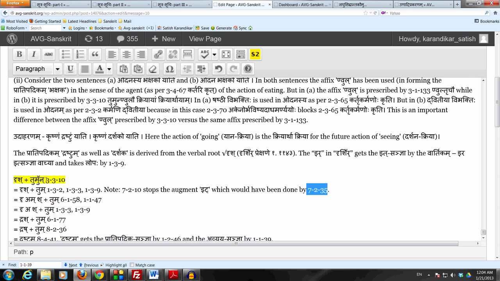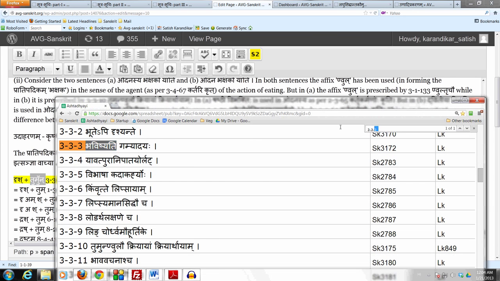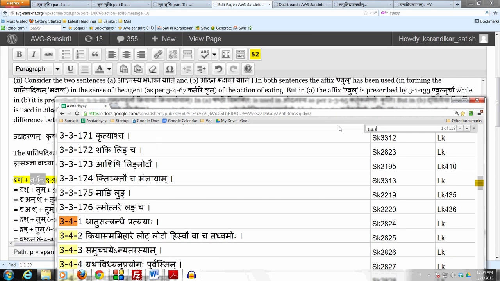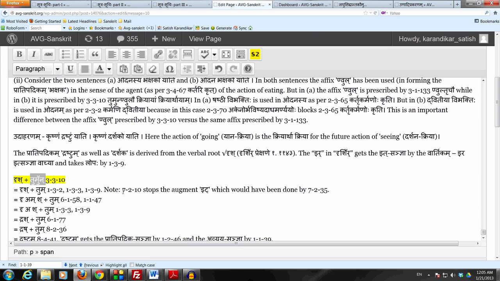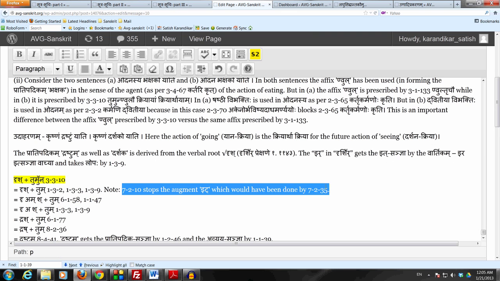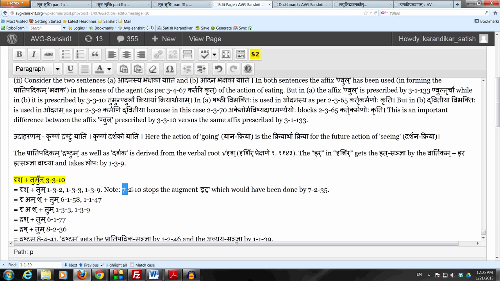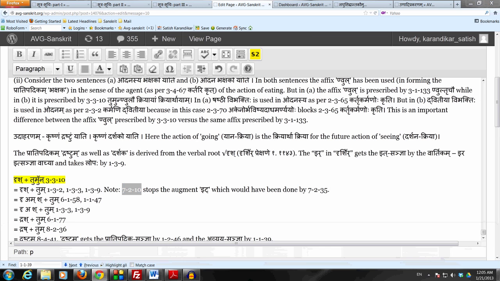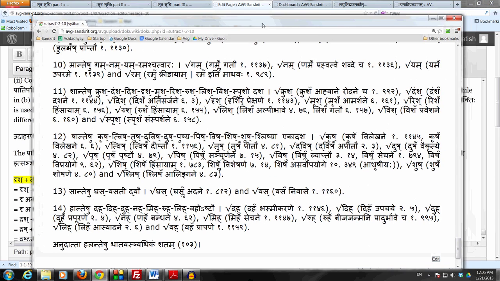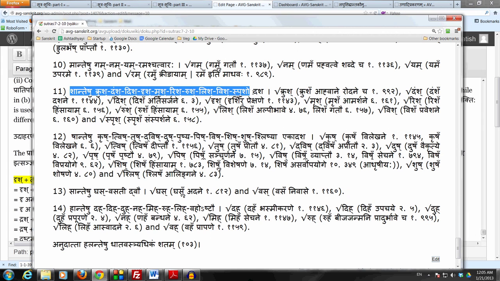by 3.4.114 ardhadhatukam sheshaha. It's a valadi pratyaya, so it can take the idagamaha. But here this verbal root drish is an anudattupadesha. So therefore, ekacha upadeshe nudattat stops the idagamaha. Among the verbal roots ending in a talavya shakaraha, those monosyllabic verbal roots which are anudattupadesha are as follows: Shanteshu krusha damsha disha drisha mrisha risha rusha lisha visha sprusho dasha.